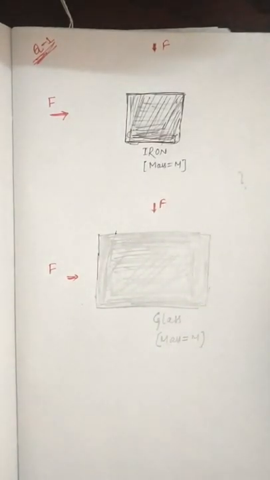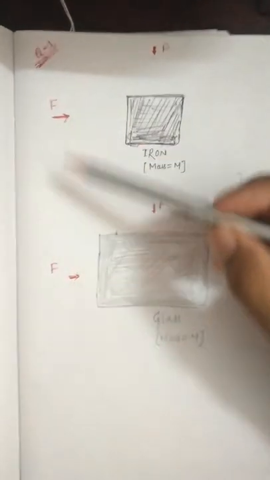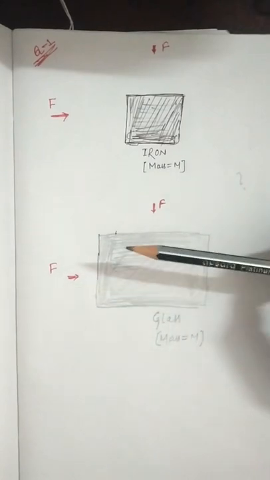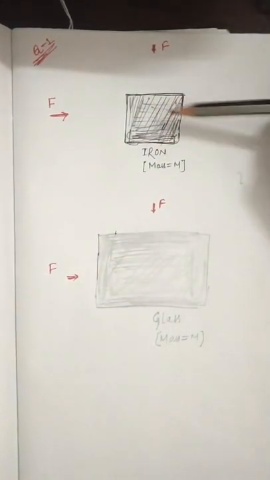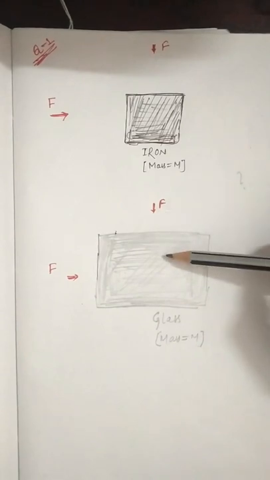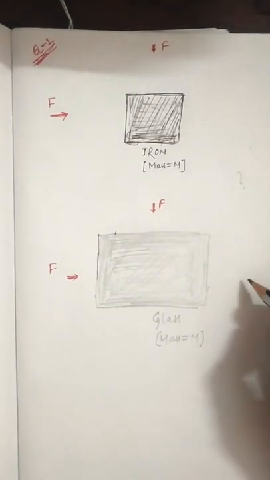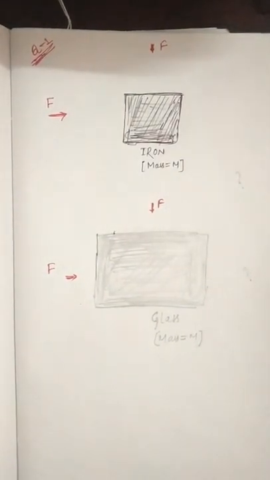Also, you have to answer that if the same force is applied in this way, vertically, on the iron and on the glass, then what will happen?